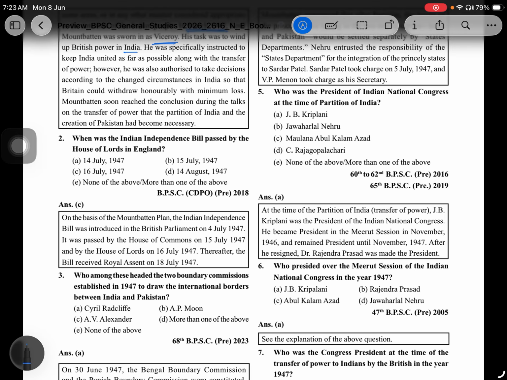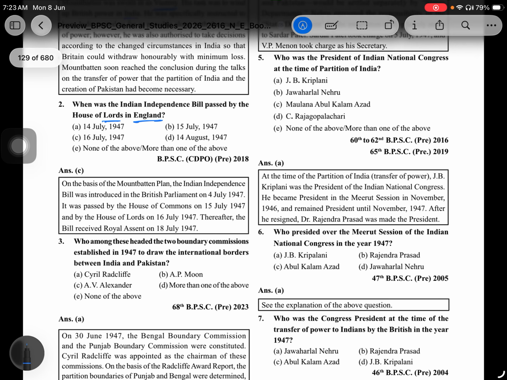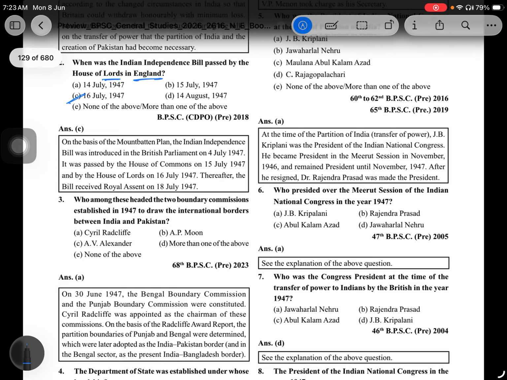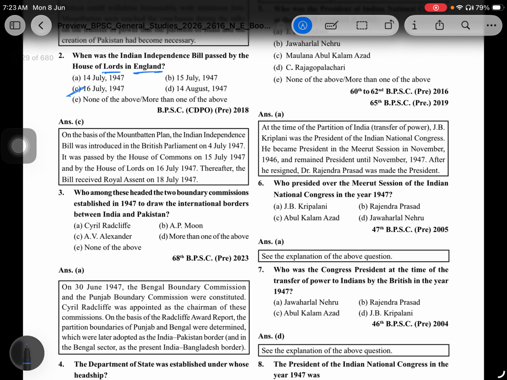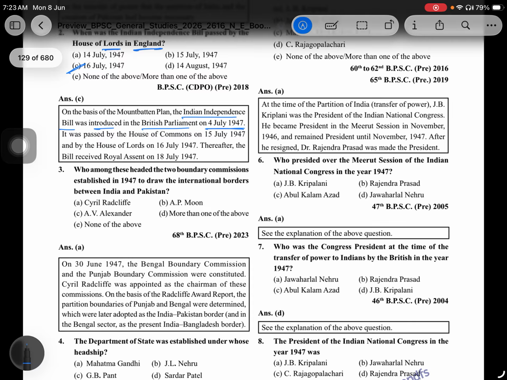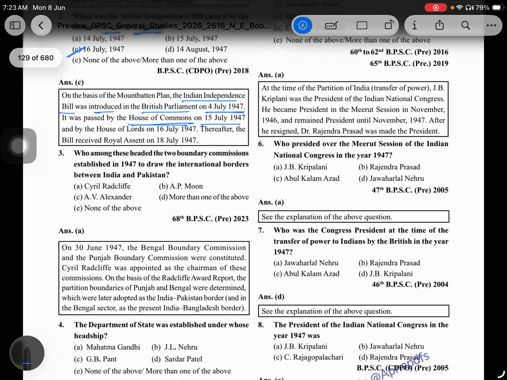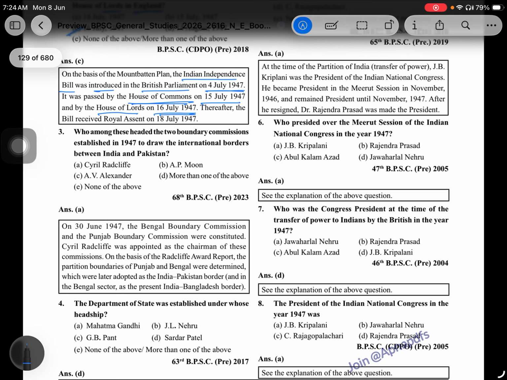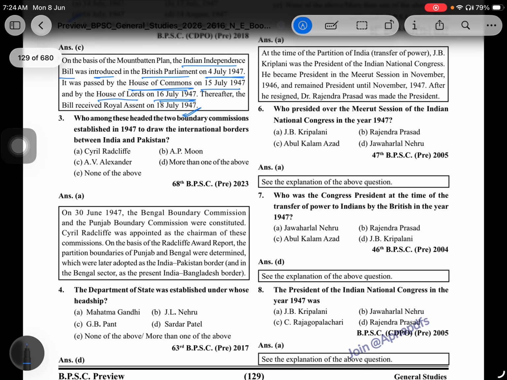When was the Indian Independence Bill passed in the House of Lords in England? That is 16th July 1947. On the basis of the Mountbatten Plan, the Indian Independence Bill was introduced in the British Parliament on 4th July 1947. It was passed by the House of Commons on 15th July 1947 and the House of Lords on 16th July 1947. The bill received royal assent on 18th July 1947.